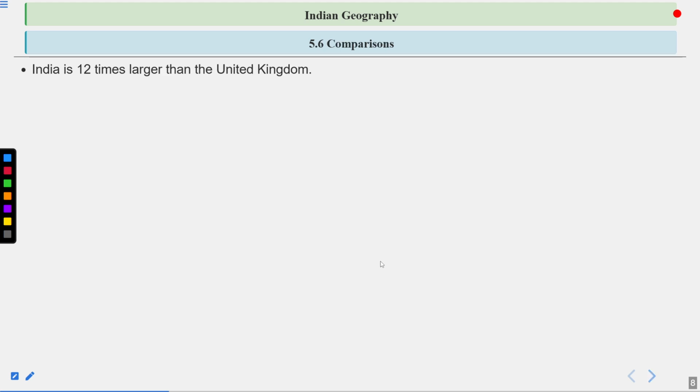Then comparisons. India is 12 times larger than the United Kingdom. Like the United Kingdom, we know it's a country that once had control over India. So India by landmass is actually 12 times larger than the UK. India is 8 times larger than Japan.